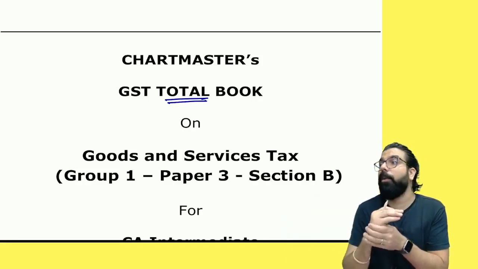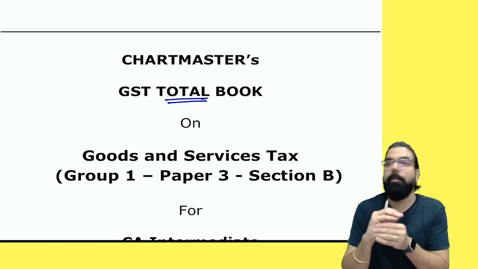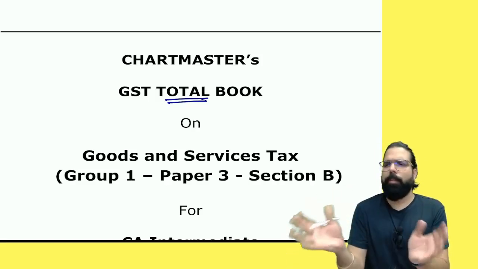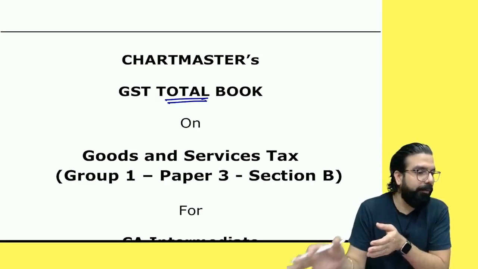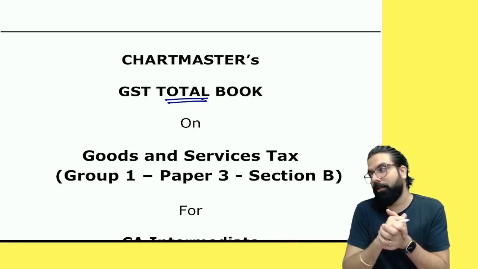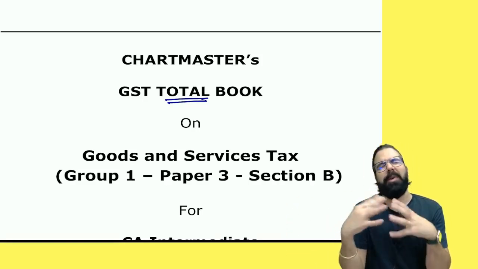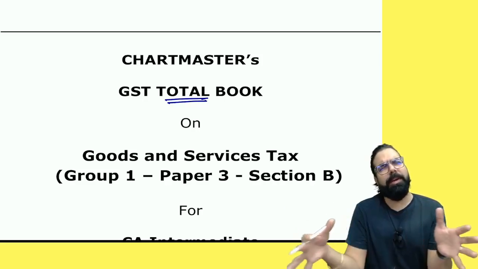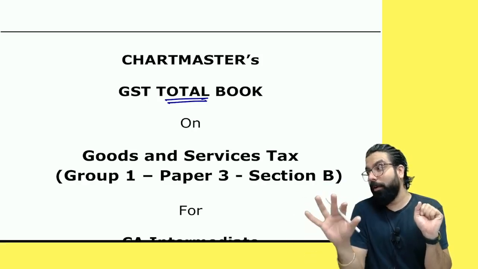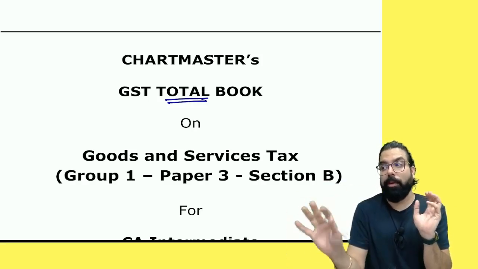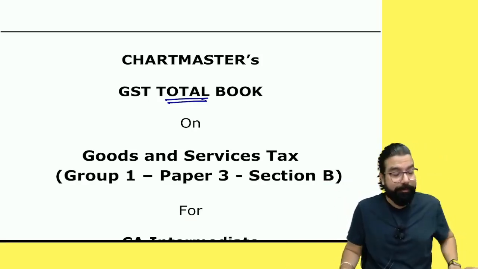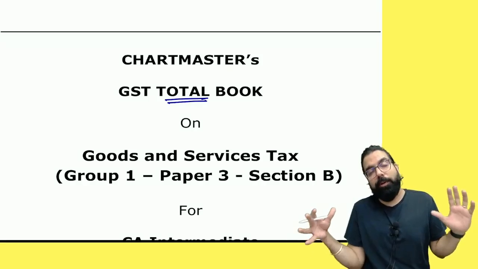How many of you are writing in your January 25 attempt? January? Okay. If you are writing in January also, no problem. People who are writing in January also can refer to these classes, and people who are writing in May also can go ahead and refer to these classes. When I say 24, because the whole year we have been teaching 24, 24, 24, now suddenly 25. So January 25 or May 25. If by chance I say January 24 or May 24, you remember I'm talking about 25. Because this whole year I've been talking 24, 24, 24.